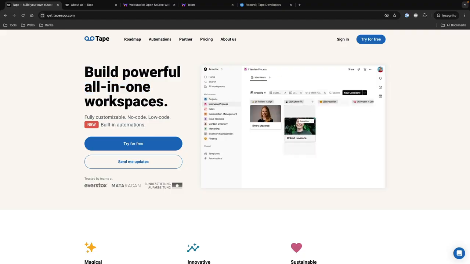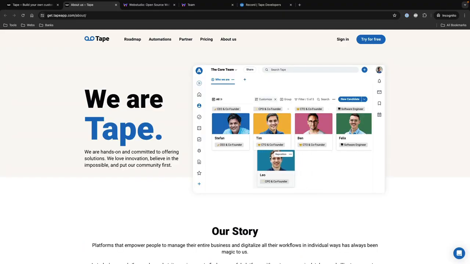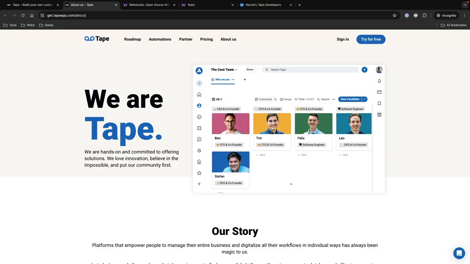It is so flexible and so powerful that it gives you the ability to create anything. And one of the things that I love about Tape is definitely their team. These guys are good at what they do, and they have created an amazing platform that is flexible, powerful, and can do literally anything. It's one of the best tools I have ever used.